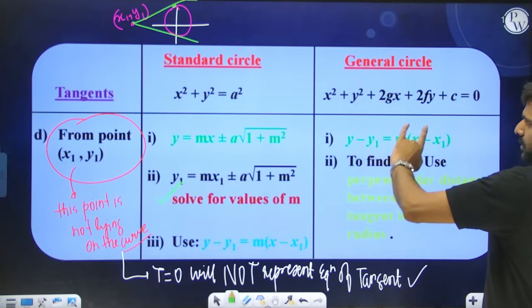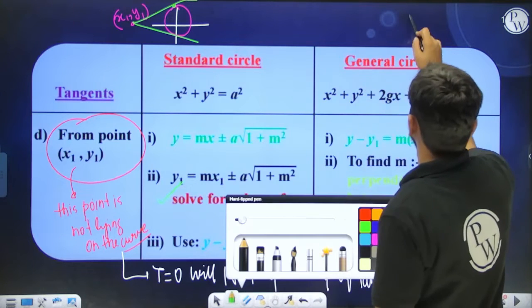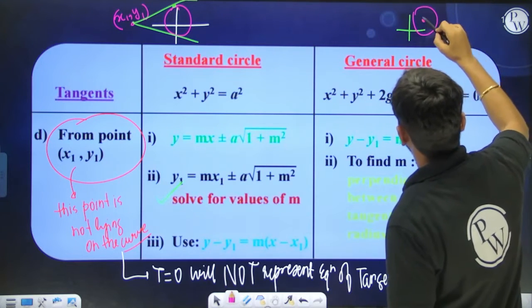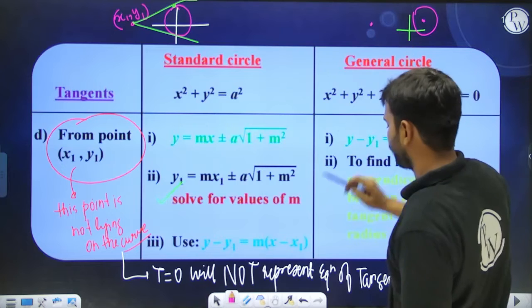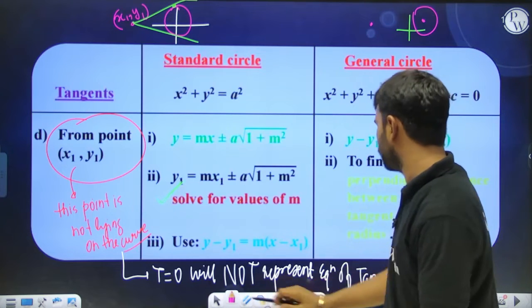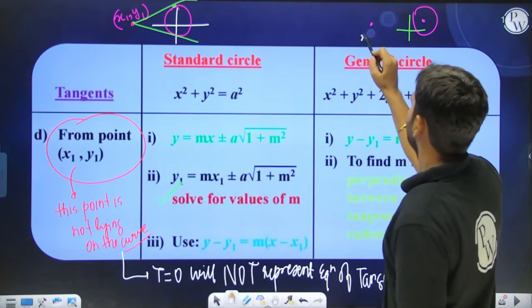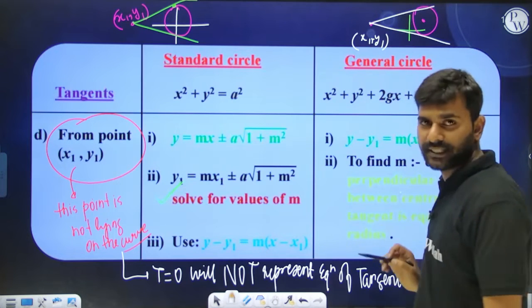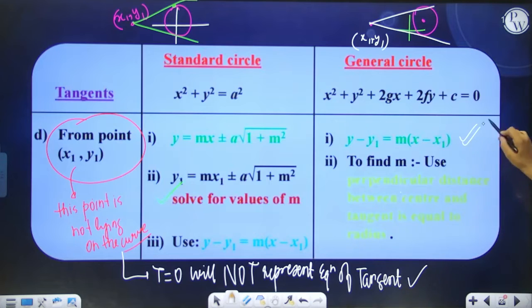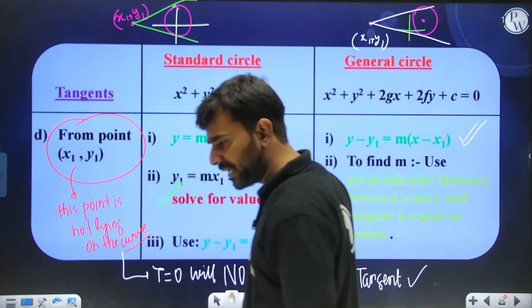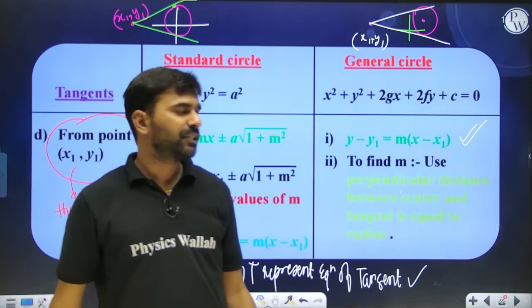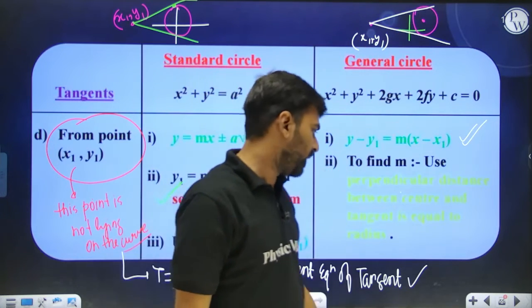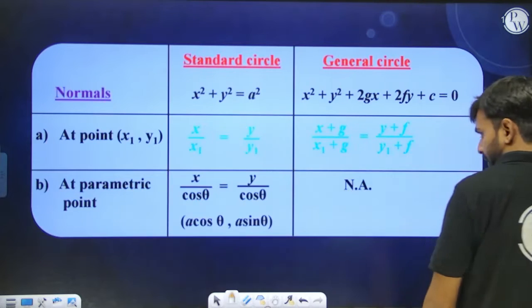Similarly you will do it here as well. Since this is some circle given to you, this is the coordinate axis, and somewhere over here is x1 comma y1. From an external point, as I told you, two tangents can be drawn. One is like this, another one is like this. So first write down the equation of the tangent: y minus y1 equal to m times x minus x1. Now the perpendicular distance of this tangent from the center of the circle has to be equal to the radius. The moment you solve that equation, you will be able to get your tangent.